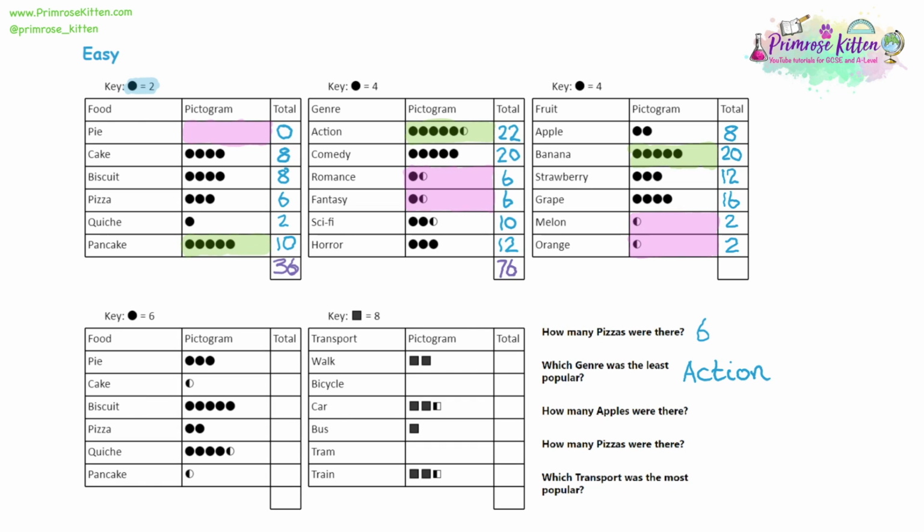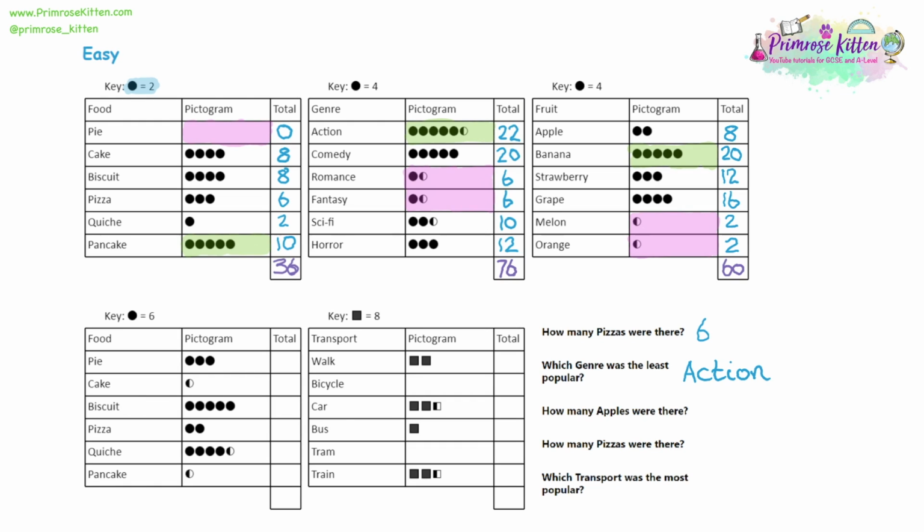Then looking at the grand total, let's add up all the totals we have. 8 plus 20 plus 12 plus 16 plus 2 and plus another 2, and that means we had 60 people altogether represented in the pictogram.